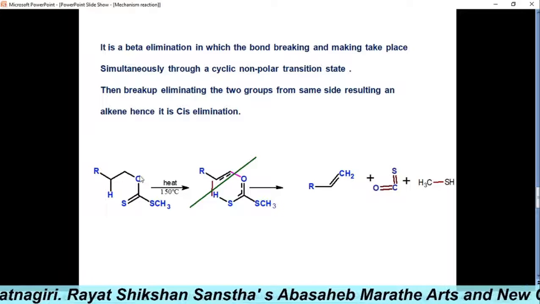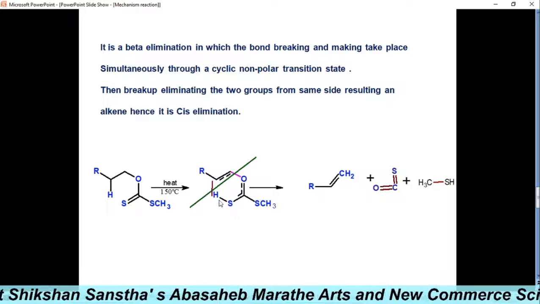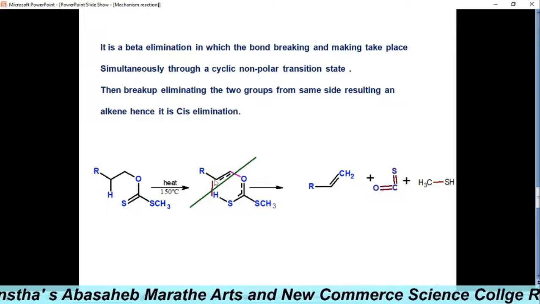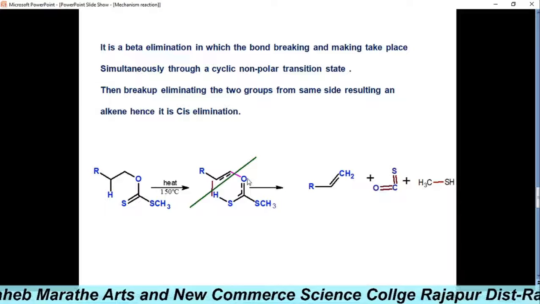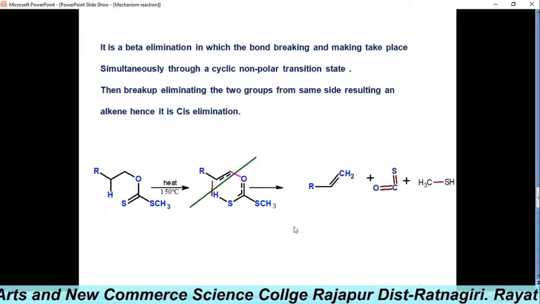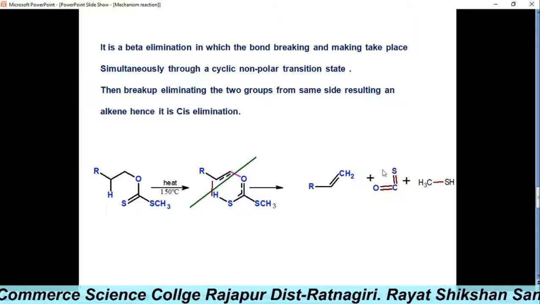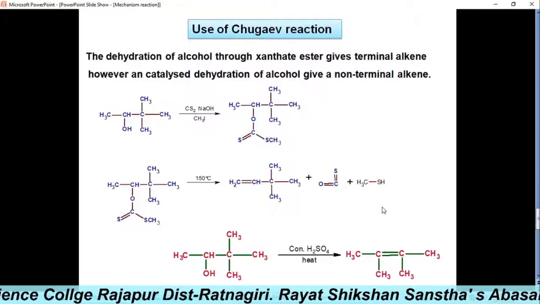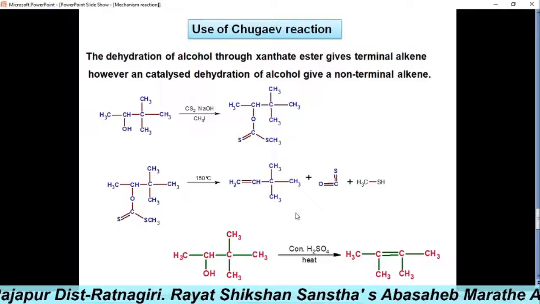SH and then CS like this. In the transition state it is clear that the carbon-hydrogen bond breaks partially and the carbon-oxygen bond breaks partially, while the double bond is partially formed here. After this transition state breaks, the product is the alkene, with other products as byproducts. Next, we will see the uses of the Chugaev reaction.